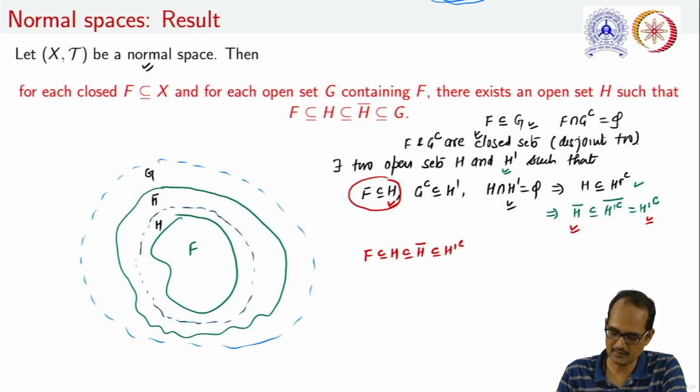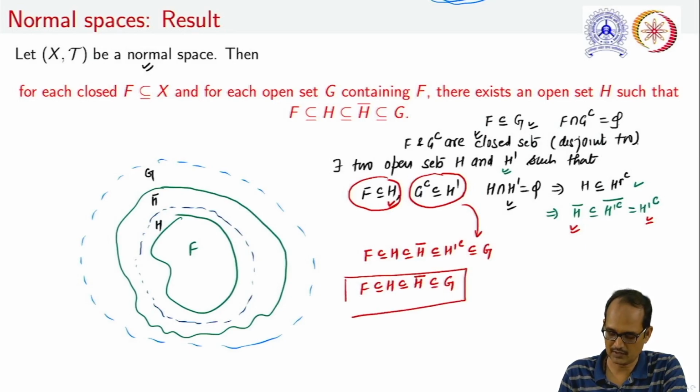At the same time, it is to be noted that H dash complement is a subset of G. So finally what we got from here is that F is a subset of H, H is a subset of the closure of H, and this is a subset of G, and that was our requirement to justify this result.